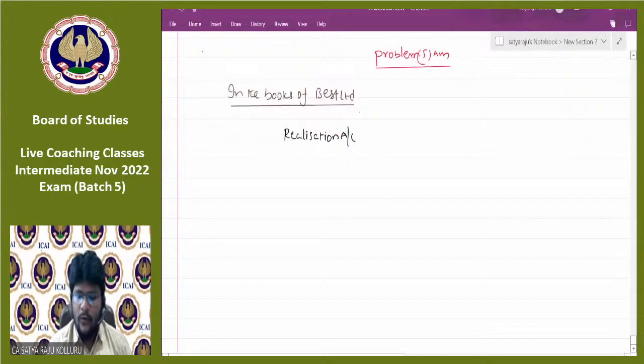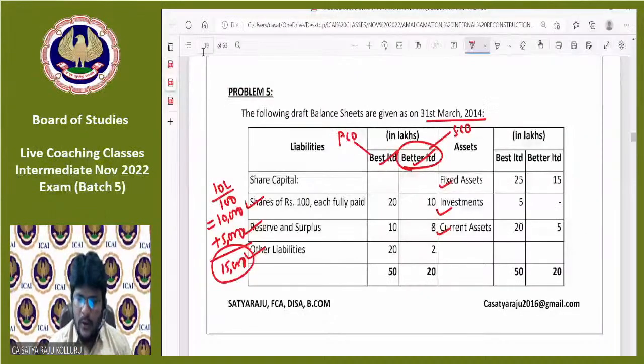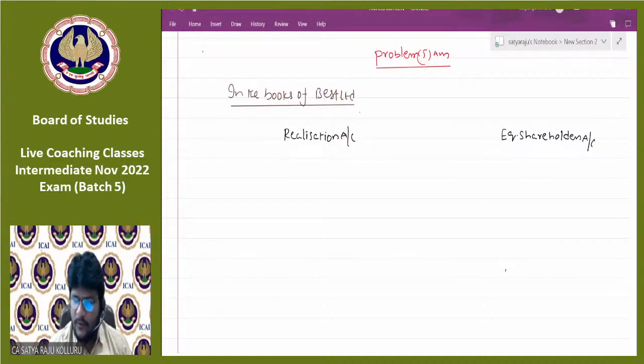Then you can open the equity shareholders account. You can also open the purchasing company, which is Best Limited account. Am I right, guys?